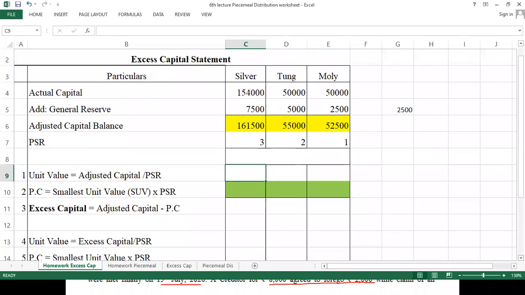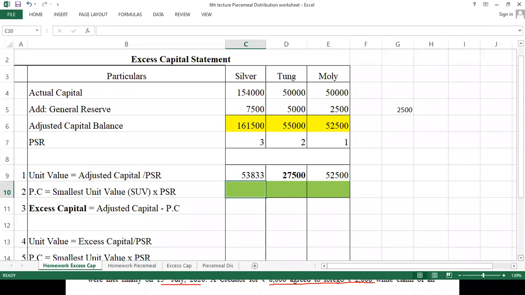Now unit value formula says adjusted capital divided by individual PSR. So 1,61,500 divided by 3. Tell me the amount. 53,833. Okay, here it will be 27,500 if I'm not wrong, and here it will be 42,500.